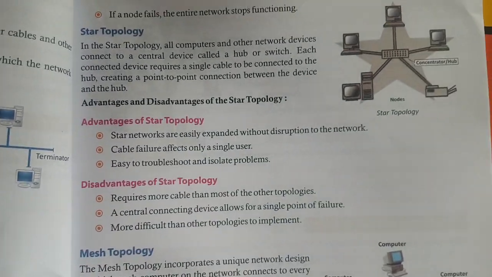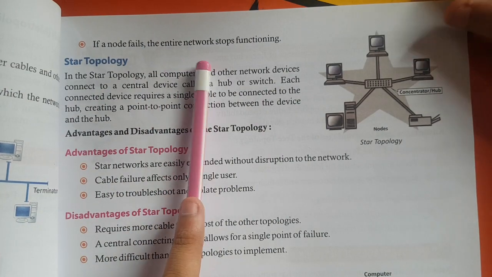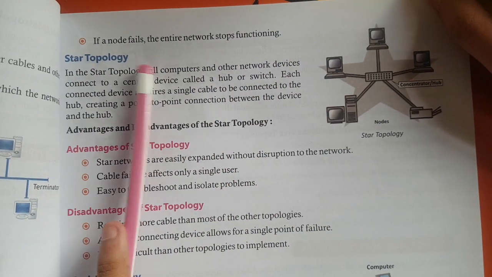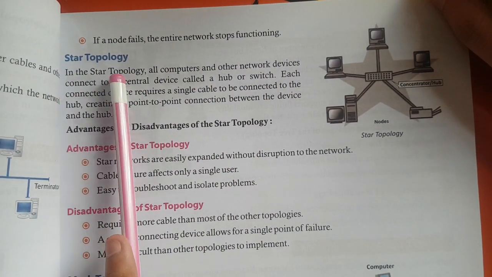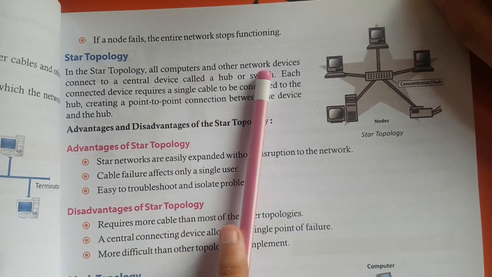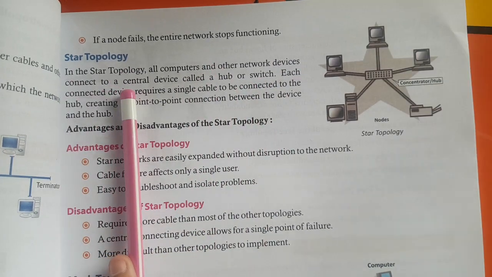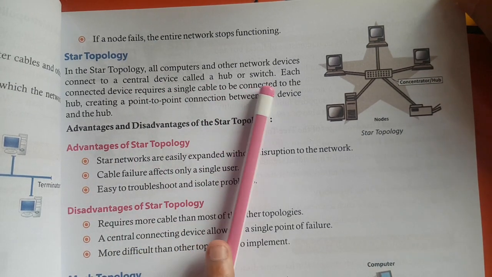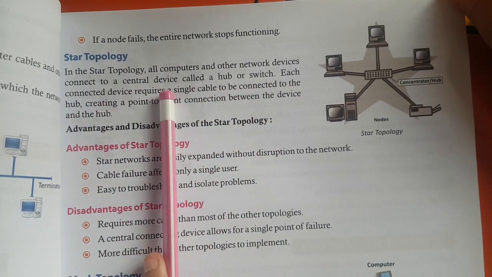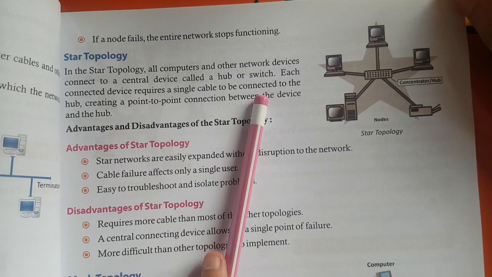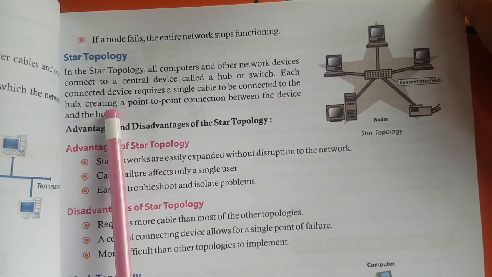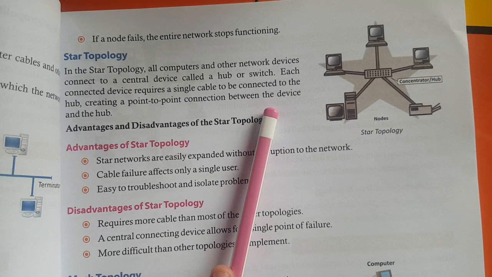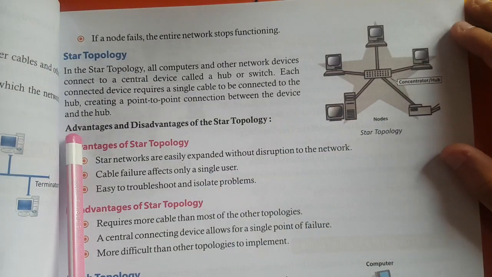Come to page number 9. Third, if a node fails, the entire network stops functioning. Star topology. In the star topology, all computers and other network devices connect to a central device called a hub or switch. Each connected device requires a single cable to be connected to the hub, creating a point-to-point connection between the device and the hub.